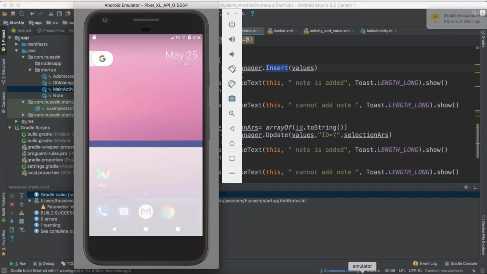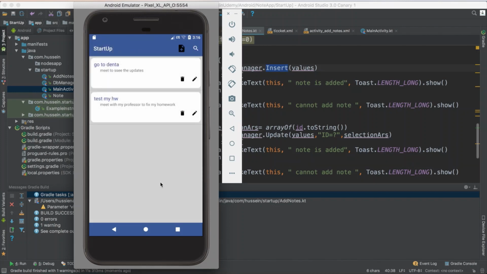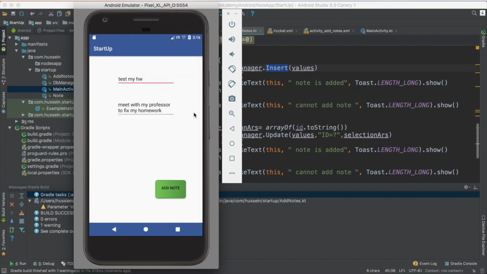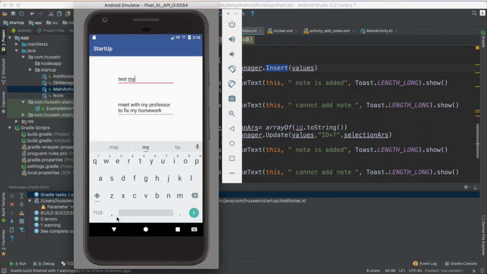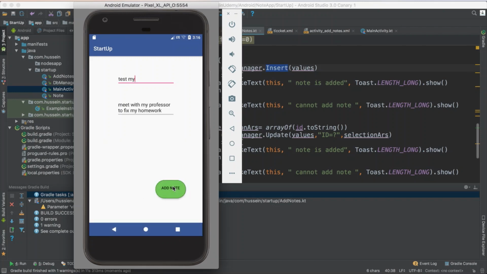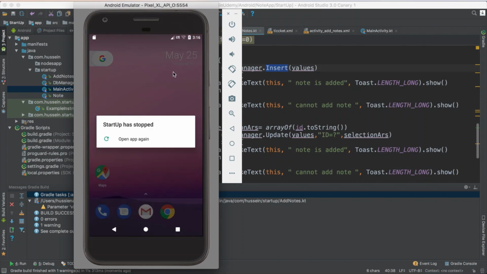And if you are able to edit, that means we did a great job until now. So if I just click edit, he passed the information. So I change it from homework to test, click save, and he has to update it, so he changed it to my only. What if I want to add? I said add, and he wasn't able to call add.